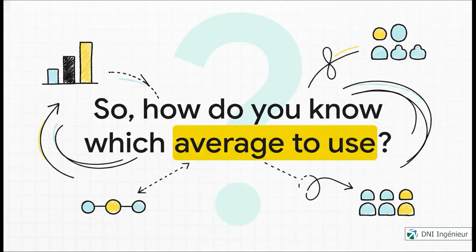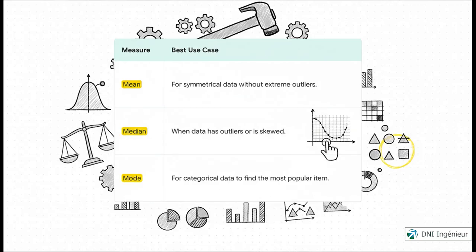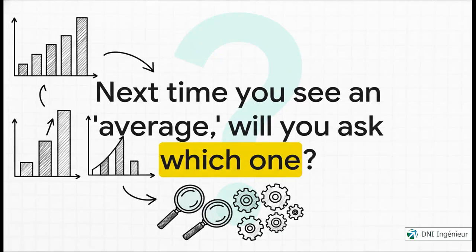So this all leads to the big question. How do you know which average you should use? Think of it like this. Each one is a different tool for a different job. It's all about context. So next time you see an average reported, stop and ask, which one are they really using?